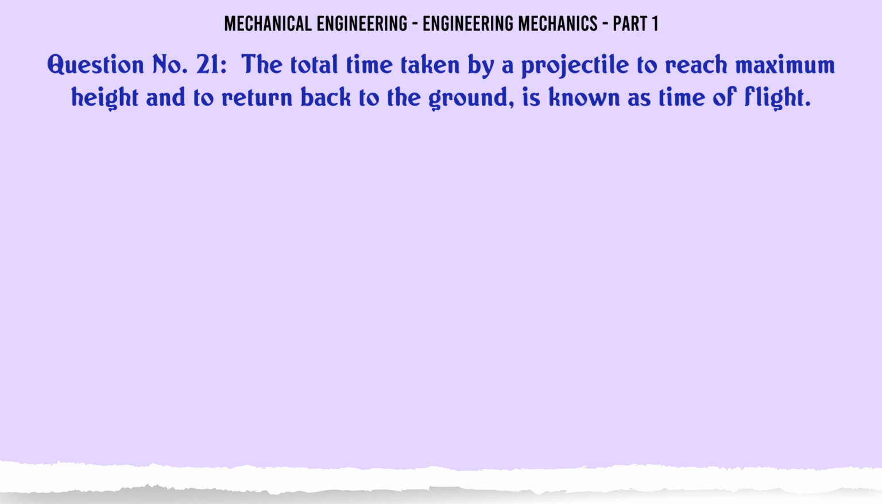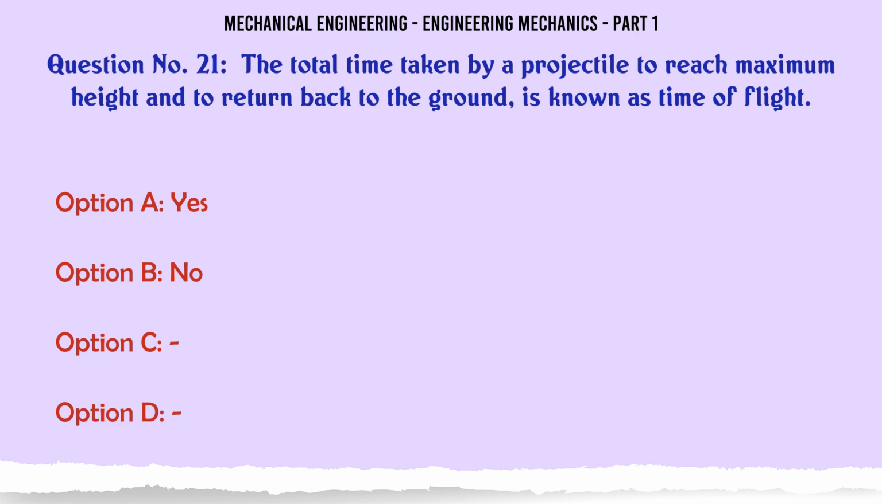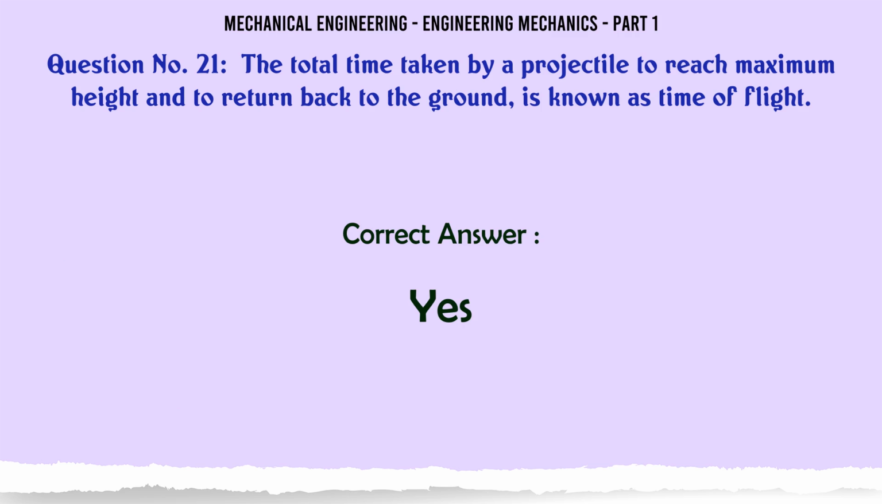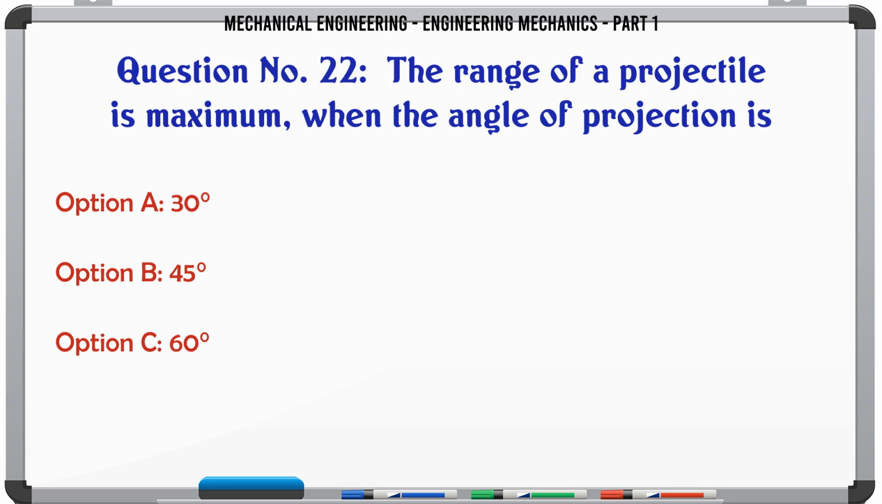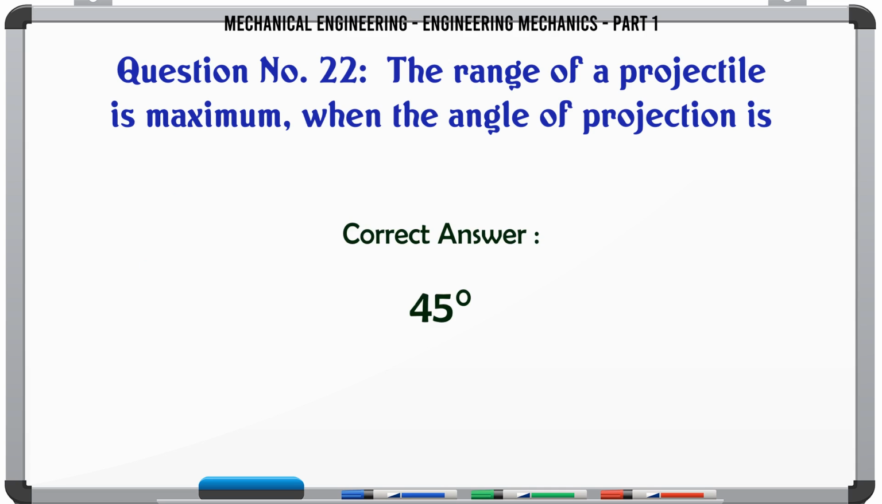The total time taken by a projectile to reach maximum height and to return back to the ground is known as time of flight. A. Yes, B. No, C. D. The correct answer is yes. The range of a projectile is maximum when the angle of projection is A. 30, B. 45, C. 60, D. 90. The correct answer is 45.